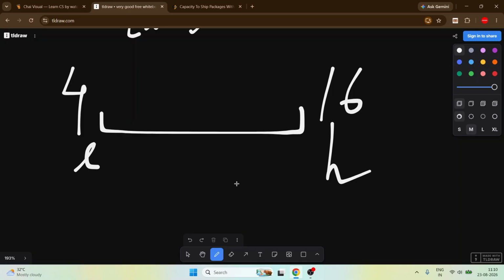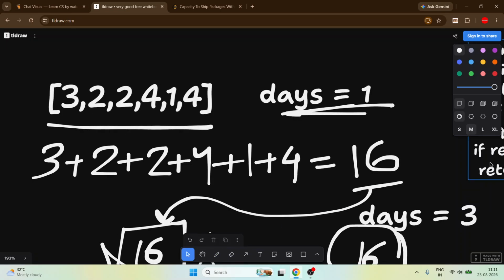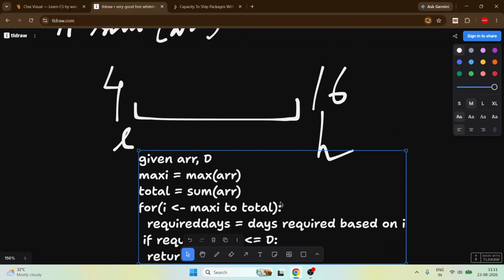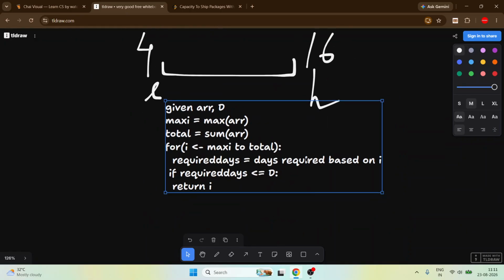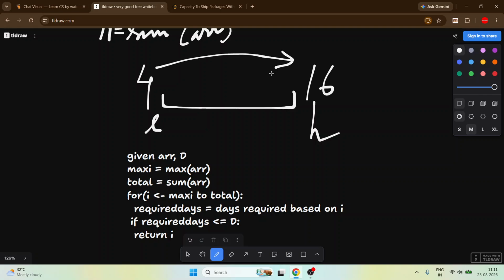Okay, so what can we do? We can use a for loop. Let me write the pseudocode for the brute force approach. First we get our range, then from this 4 till the 16, we are going to check everything that is possible under the given days.